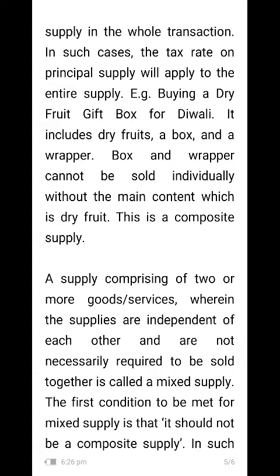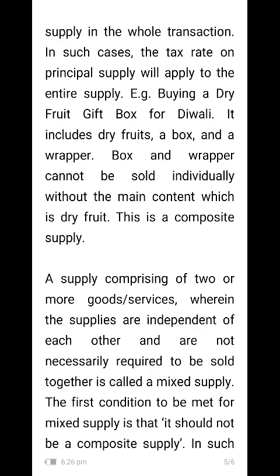So there is more than one commodity, and the tax rate levied upon the principal commodity will be applied to the other commodity also.